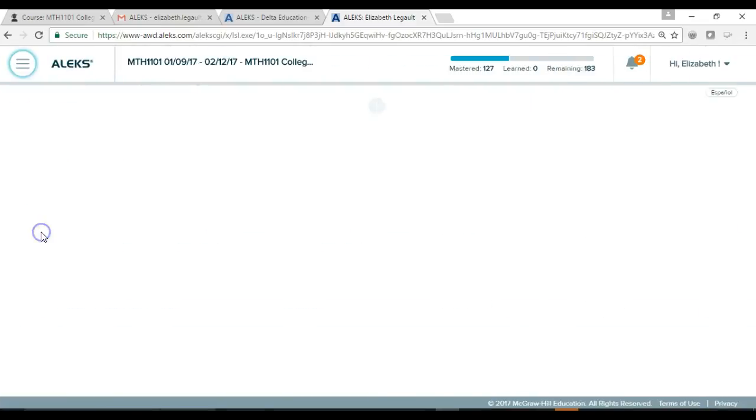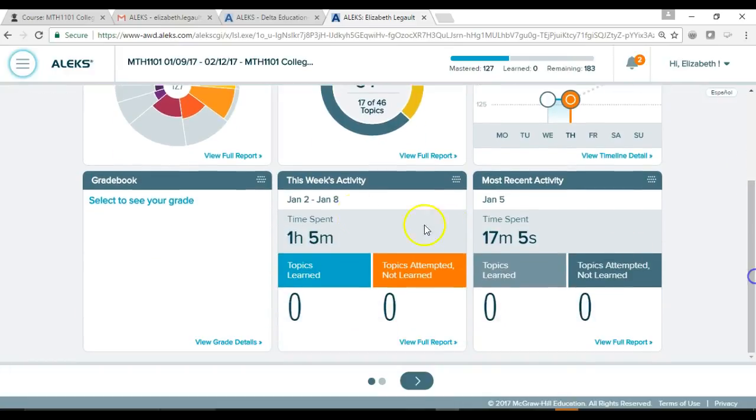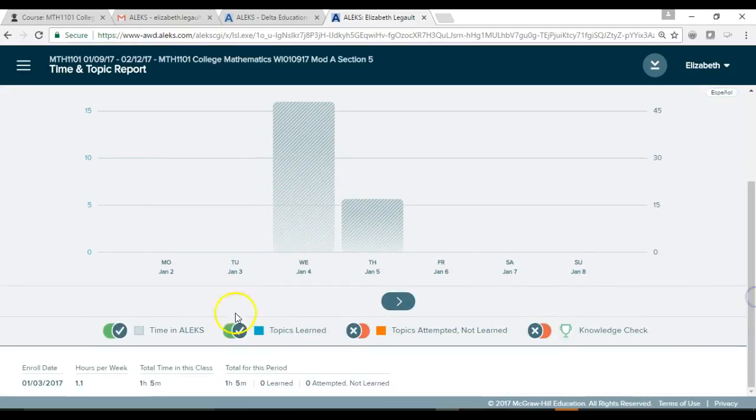When you want to check your time, you can go back to your menu. You can click on Reports. Again, you go right here to this week's activity. You can click on View Full Report. And you can scroll to the bottom to see how much time you've put in so far. Keep up your hard work. Remember, spending a minimum of 5 hours is what you need to do again this week. If you're behind, then add more time to the 5 hours to catch up. You can do this.